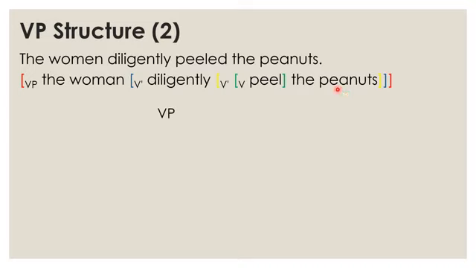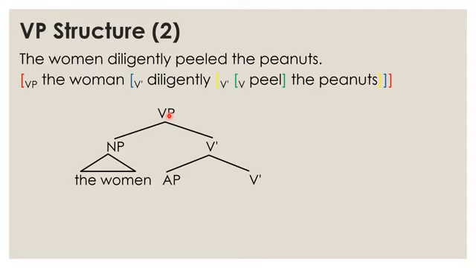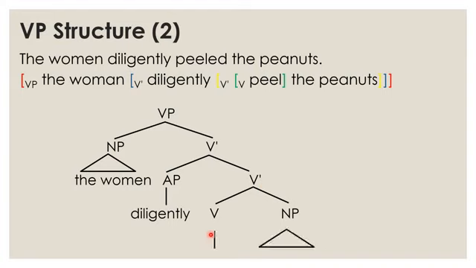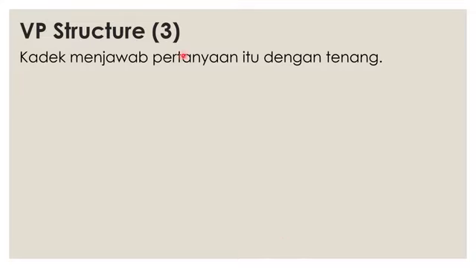We can draw the diagram, the VP here. VP branches into NP, the women, and V bar. Adjective should be adverbial phrase, diligently. Adverbial phrase diligently over here. Please take note, this is a mistake. Diligently over here, and then V bar over here, and you have peel and the peanuts. The women diligently peel the peanuts. Good. The next structure you have is in Indonesian.